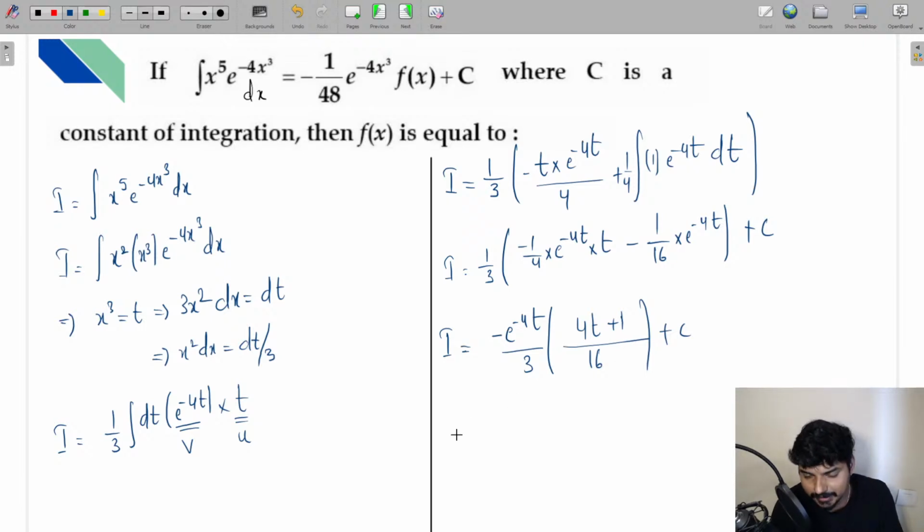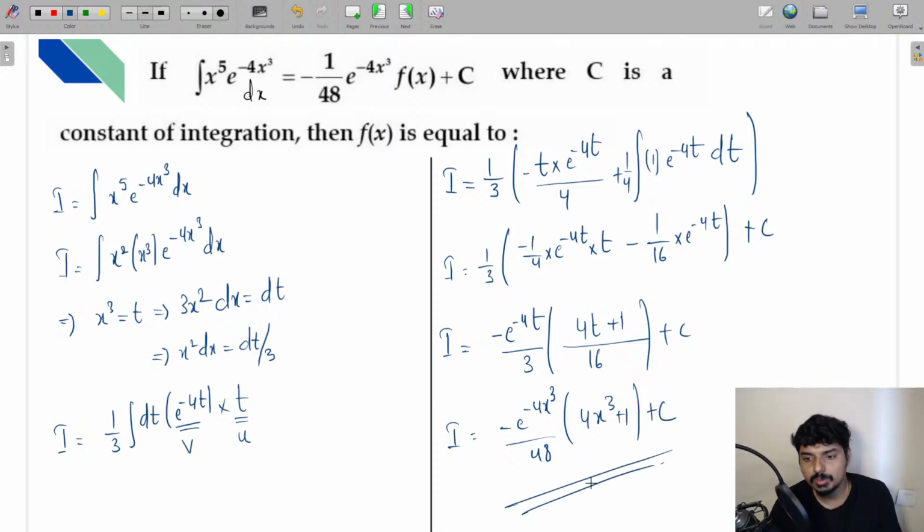So from here, let me write it this way. I is equal to, let me take t is equal to x cube. I'll get minus e raised to minus 4x cube divided by 16 threes are 48, into 4 into, again, in place of t you can take x cube, so 4x cube plus 1, plus c. This is the solution you are going to get, everyone. If you compare the result we got to the result given in the question, guys, what is f of x going to be? Well, f of x is going to be 4x cube plus 1.